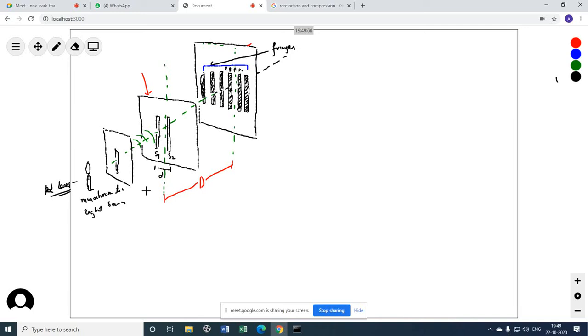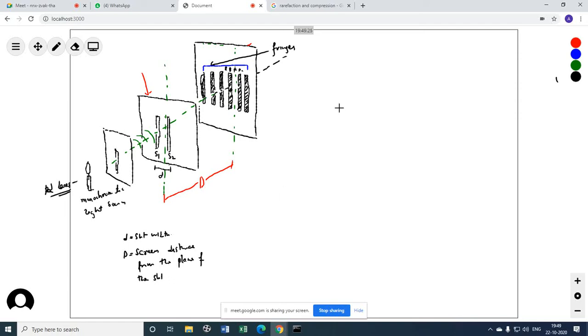That is the slit width. So d is the slit width. And capital D is the screen separation, the screen distance from the plane of the slit.